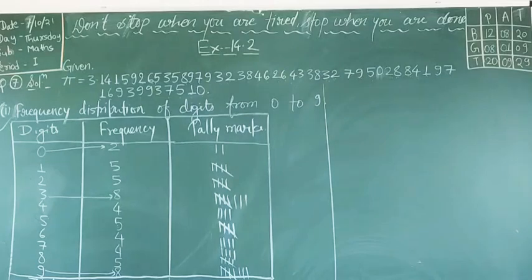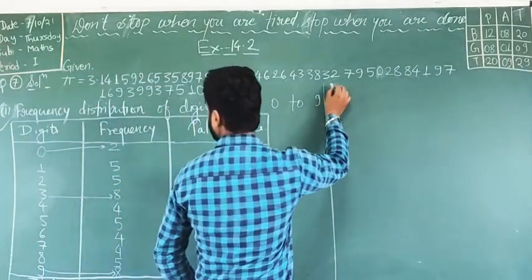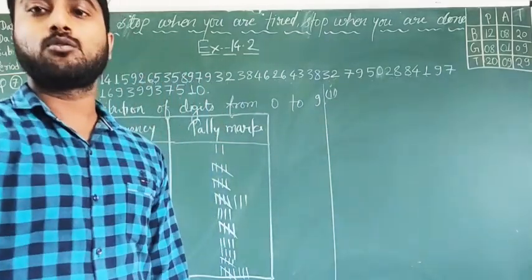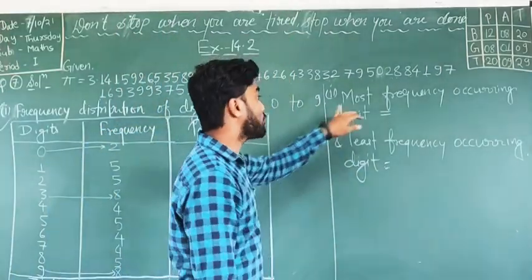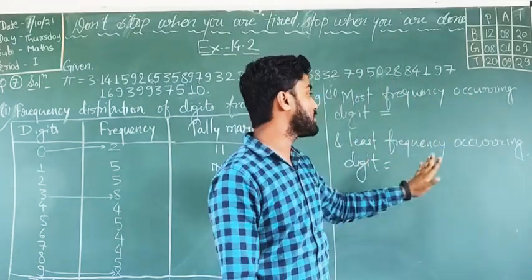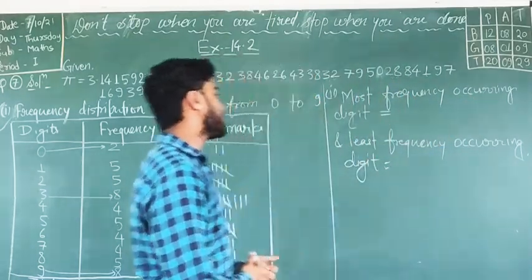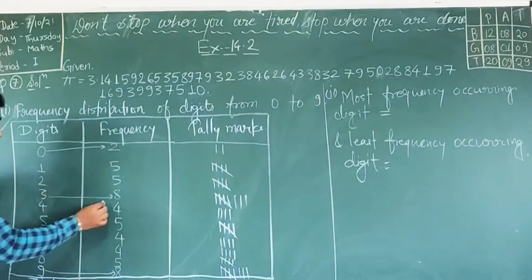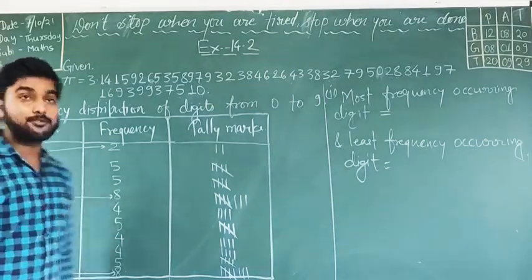Okay. So in question number second, what we have to write here? In the second part of the question we have to find the most frequently occurring digit and the least frequently occurring digit. So in the frequency distribution table you already checked that 3 and 9 are coming 8 times, which is the greatest.